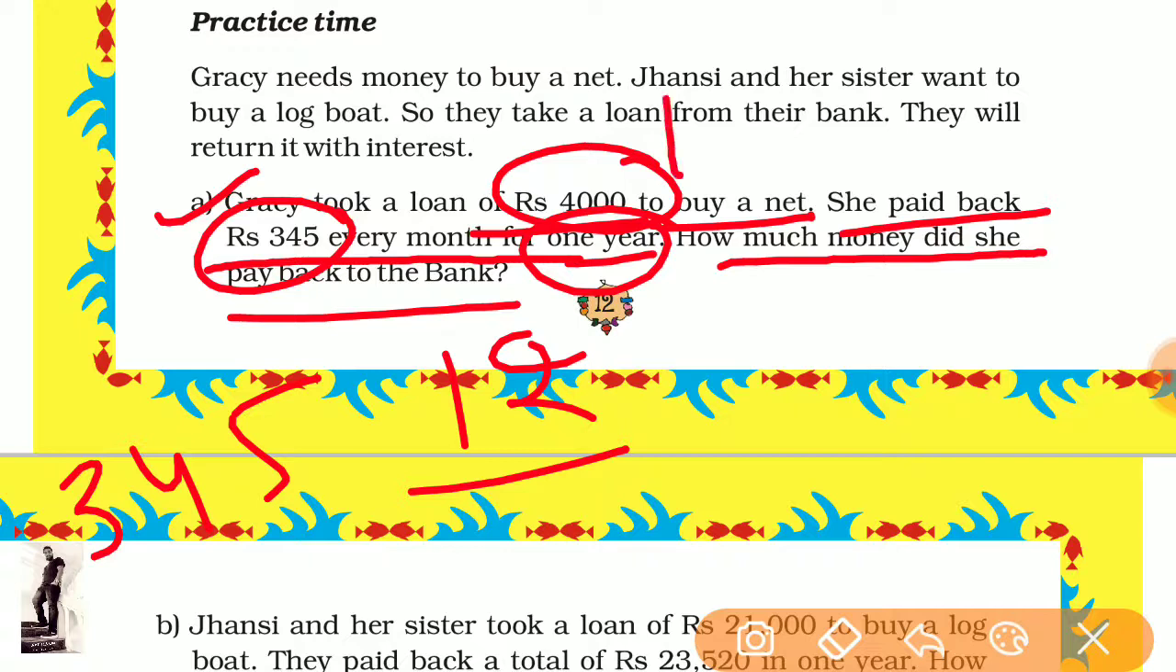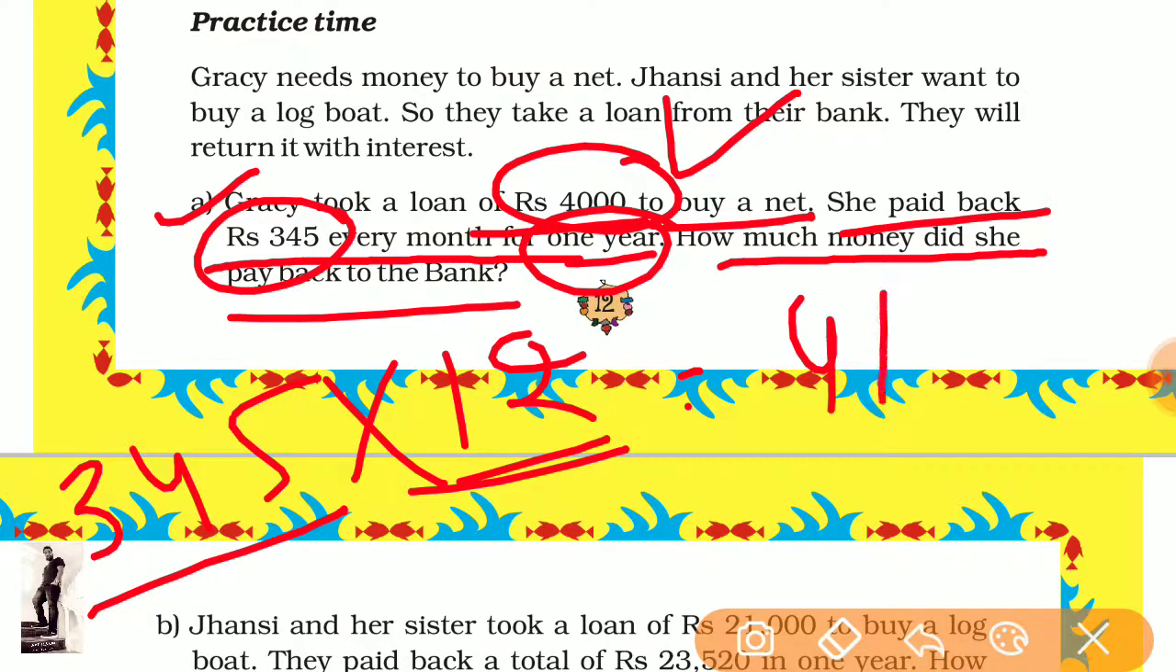Gracie borrowed only 4,000 rupees, but what did she actually pay? She paid 345 rupees every month for 1 year. 1 year means 12 months. So we will multiply this by 12, and it will give you 4,140 rupees. You can multiply easily. This is the answer.